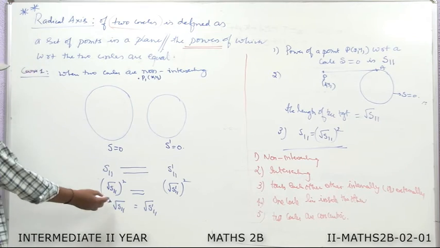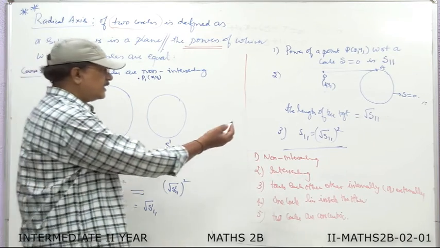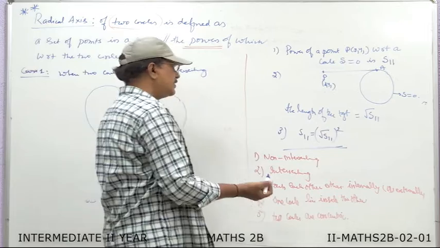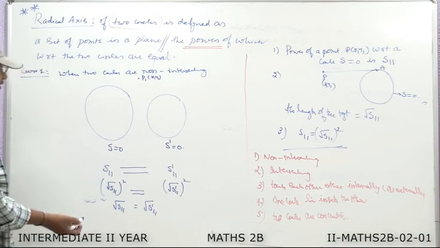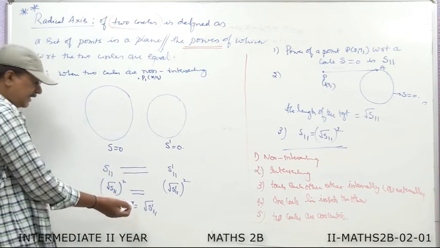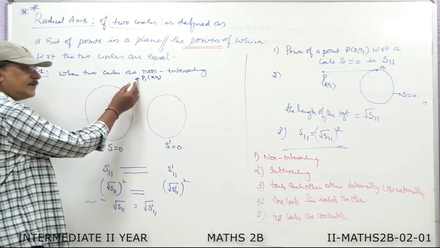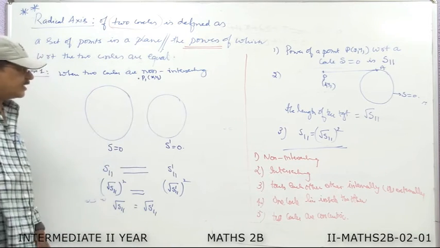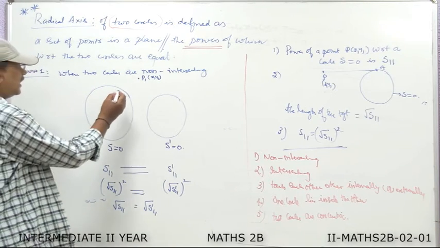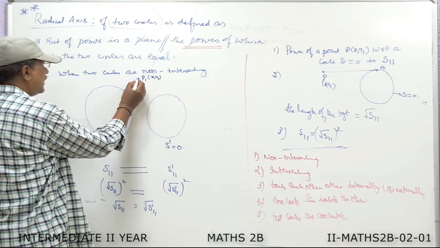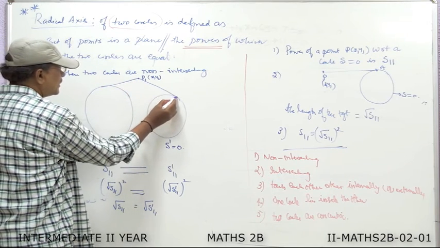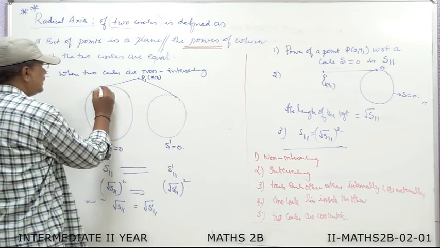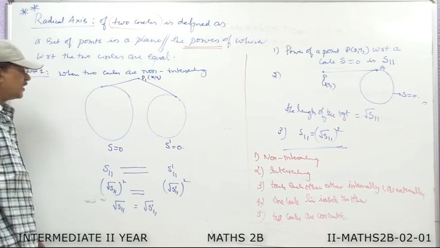That means root S11 stands for the length of the tangent drawn from P1(x1, y1). Similarly, root S dash 11 is the length of the tangent drawn from the same point to the second circle. Therefore, I draw the tangent from P1 to the first circle, similarly to the second circle, so that these lengths are equal.